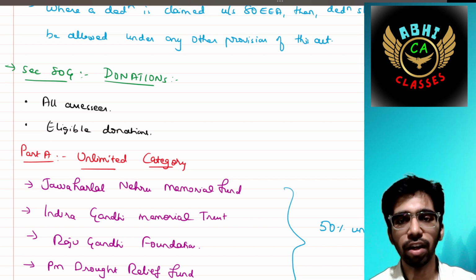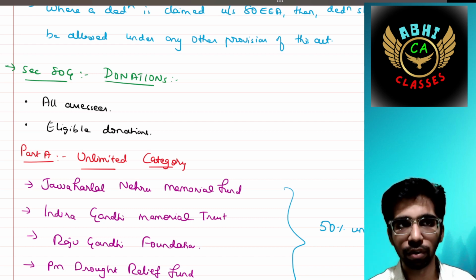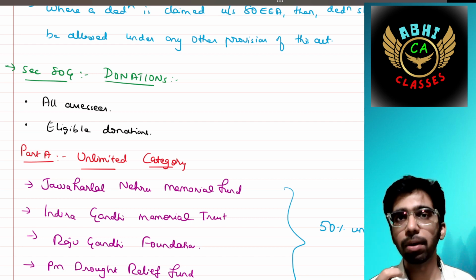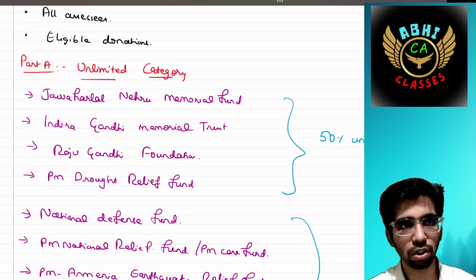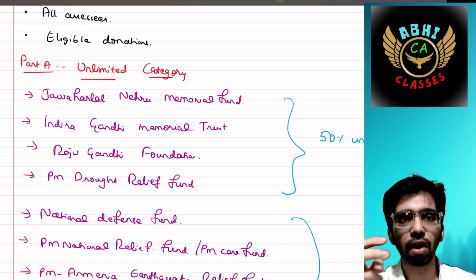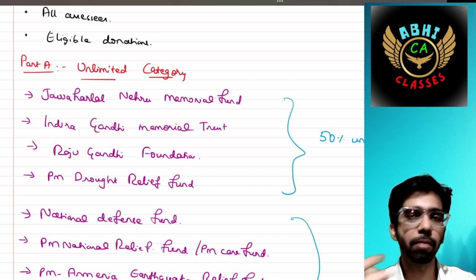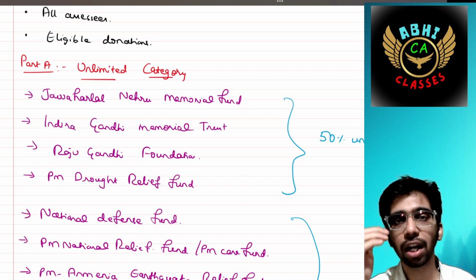Section 80G. It says donation. It is applicable to all assessees. The eligible donations are as follows. There are two classifications made. Part A is the unlimited category, and part B is the limited category. Under unlimited categories, there are several categories.